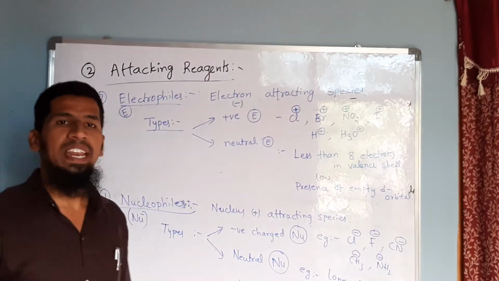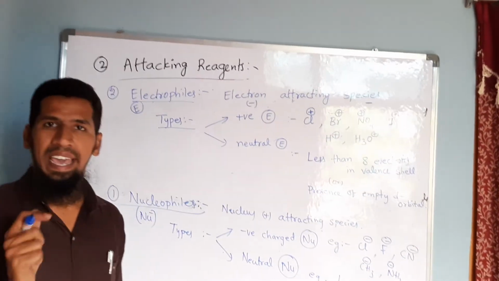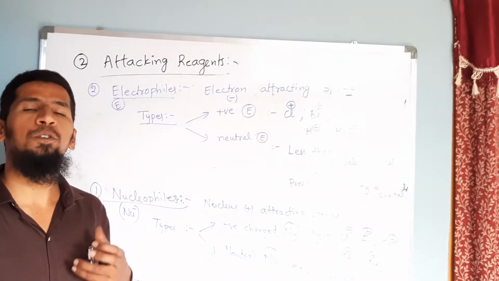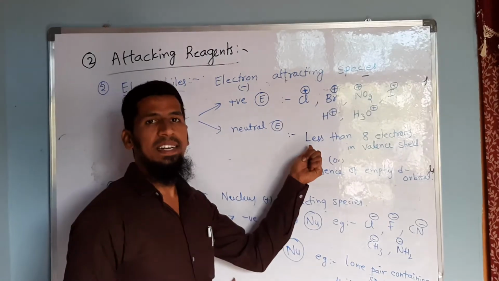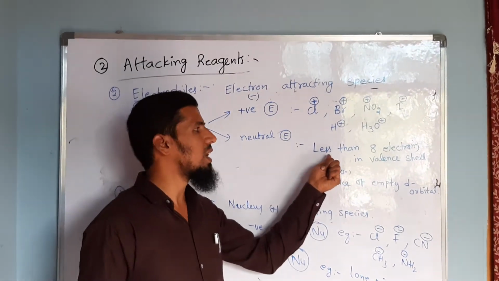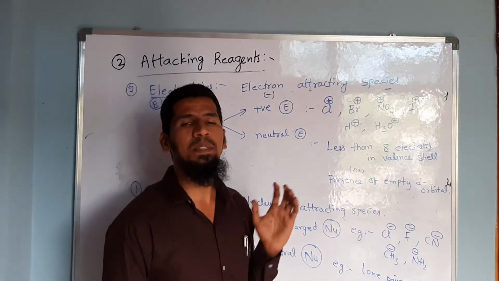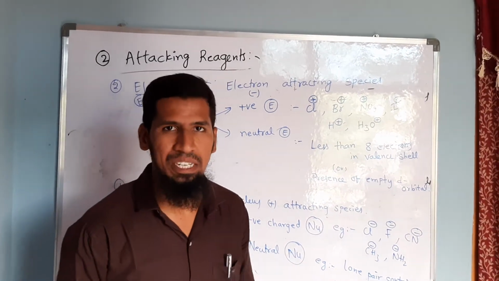Any one of these conditions should be present in a particular species in order to behave as a neutral electrophile. Now let us take some examples for less than 8 electrons in the valence shell, that is, the species which are not obeying the octet rule.